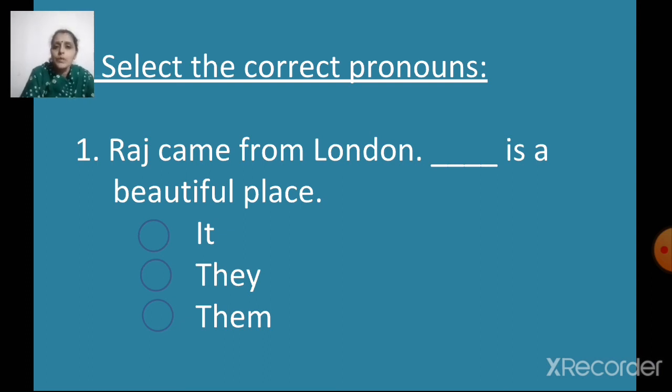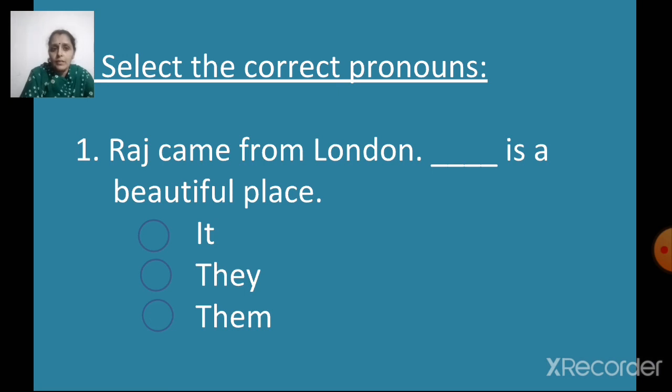Pronouns can be he, she, it, they, them, his, her, him. Yes, all these words are pronouns. Now let us see this sentence and see which is the correct pronoun we have to use here.